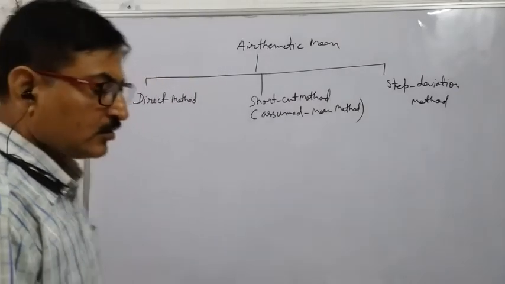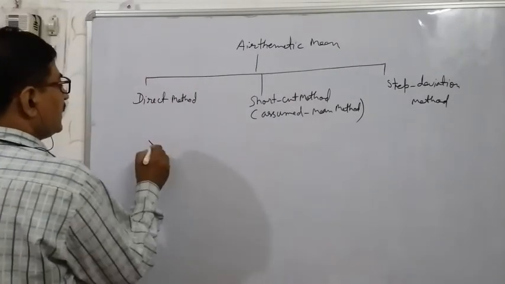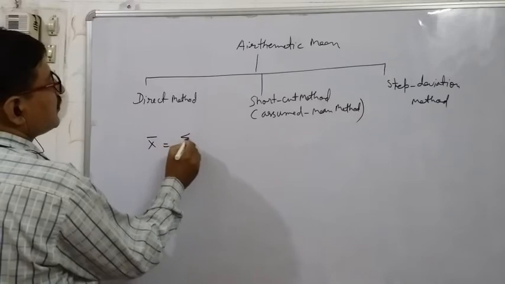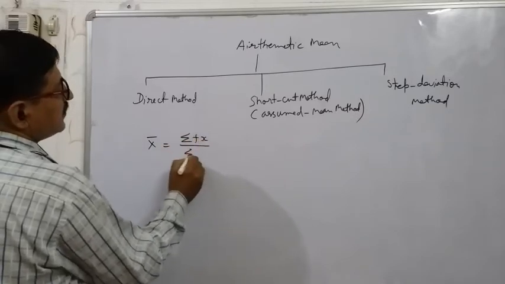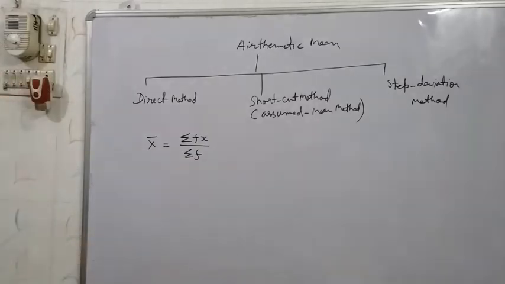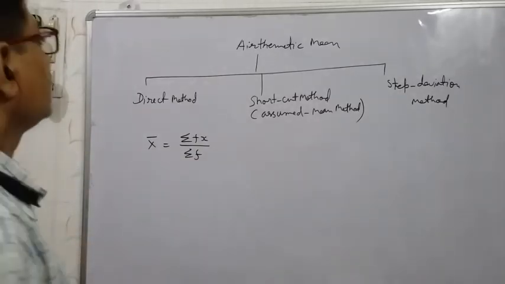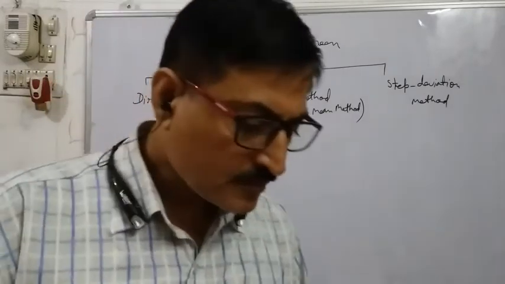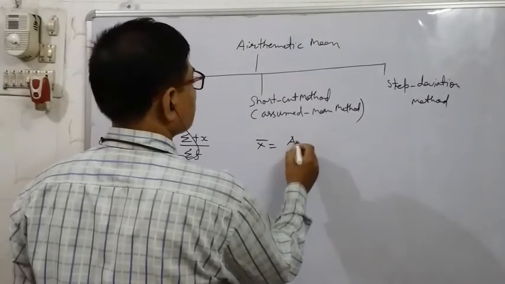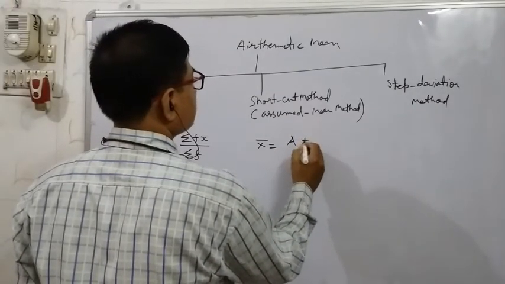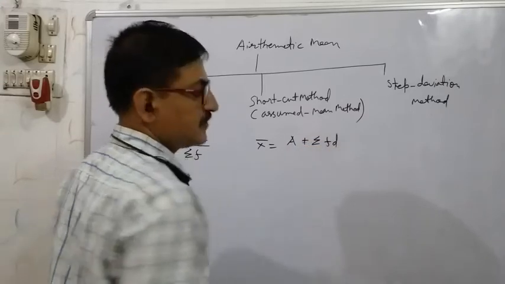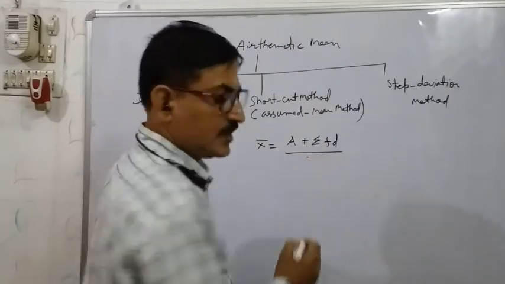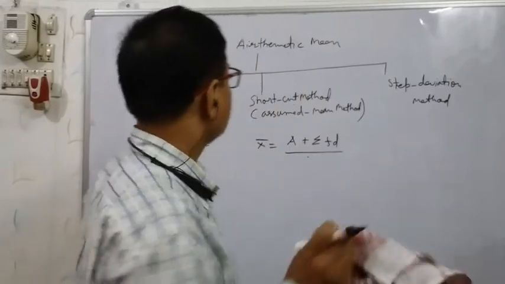Okay. So now the formulas for that. We represent the mean as x with a bar sign on it. Then that will be sigma fx upon sigma f. When the numbers are very small, at that time we use the direct method. And here, for the shortcut method, x bar equal to A plus sigma fd upon sigma f. When we solve the question, it will be clear.